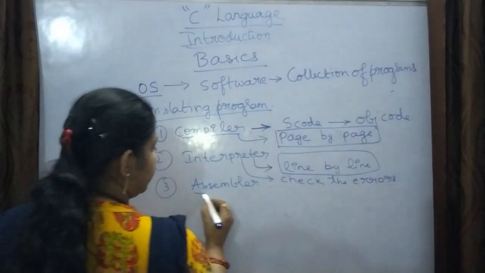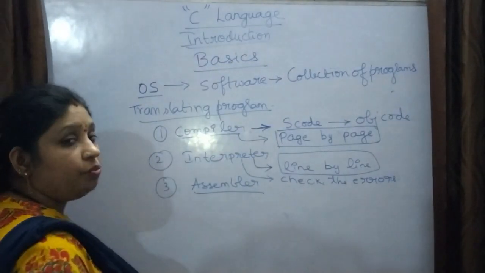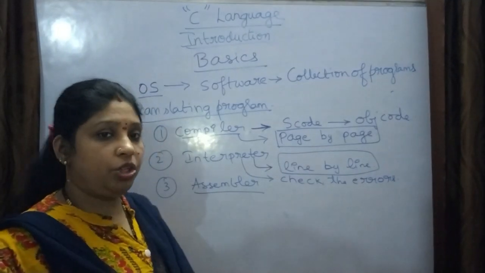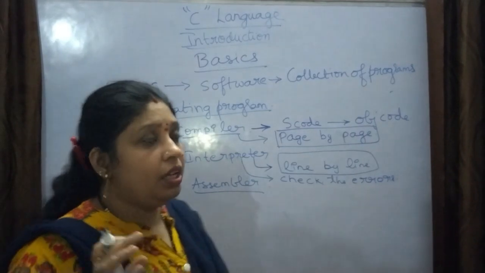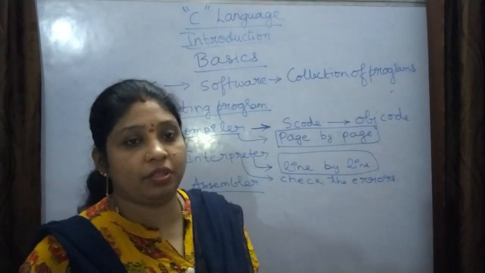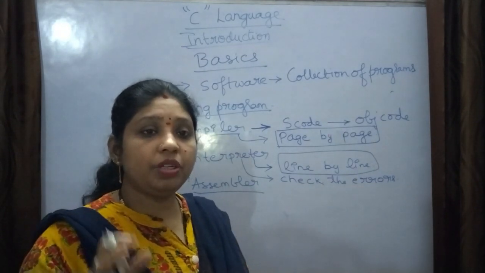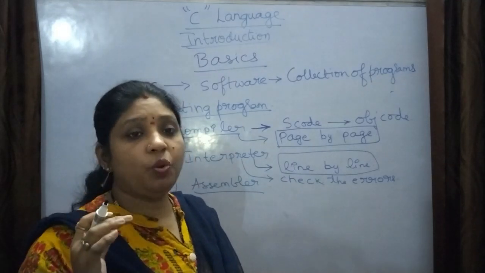Next is the assembler. The assembler is a translating program which converts assembly language into machine code. This assembly language was used in the first generation of computers, when computers were first invented.